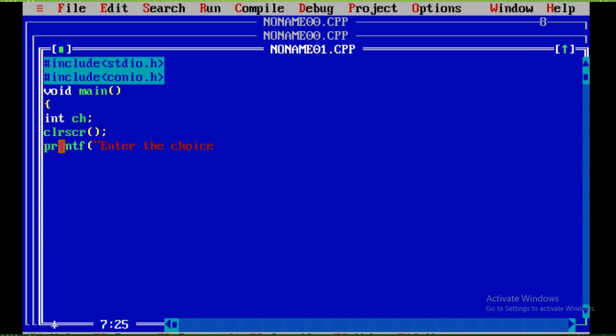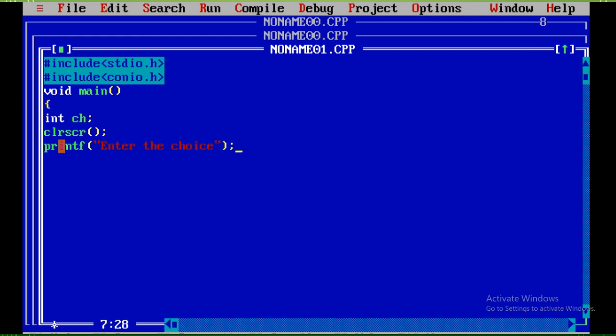Enter the number it is given. So we'll go for the next statement, that is the scanf("%d", &ch). That's what we wanted, right? It is given as an integer number, %d &ch. So there are no other mistakes in that.